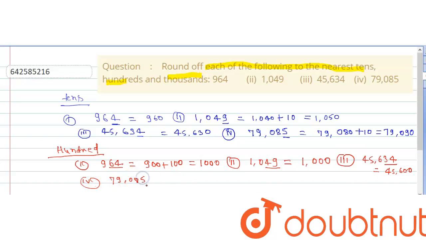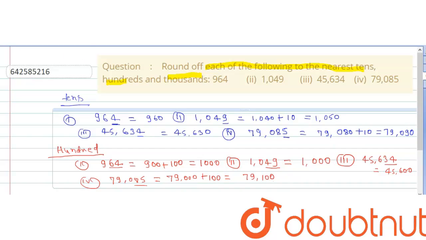Our next number is 79,085. Again look at the last two digits for rounding to the nearest 100. The last two digits are 85, which is greater than 50. So after rounding off, it will give 79,000 plus 100, which is equal to 79,100. So this will be the answer for this part of the question, which is what it gives after rounding off to the nearest 100.